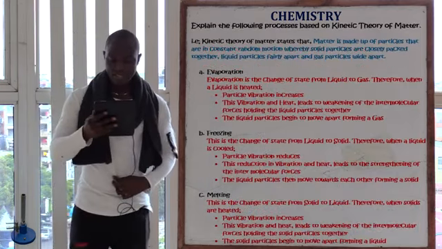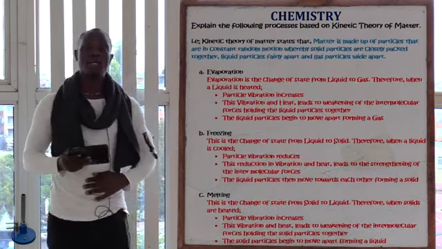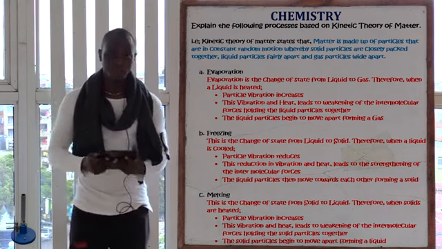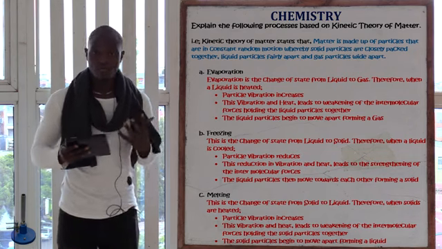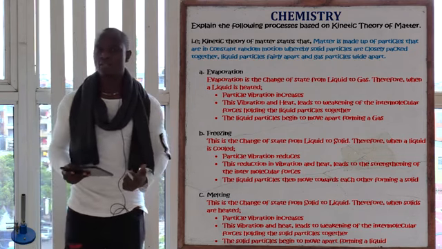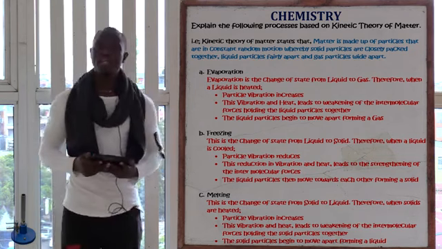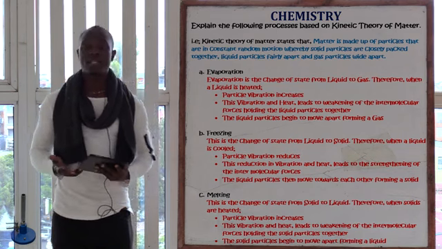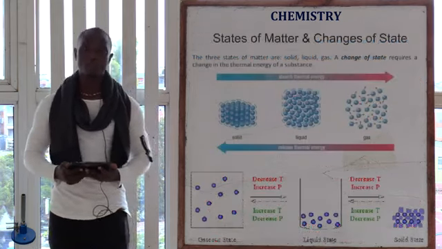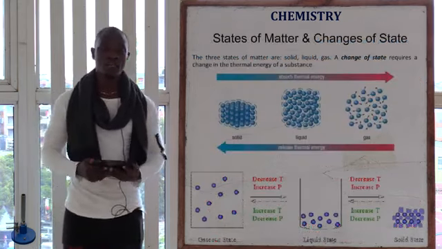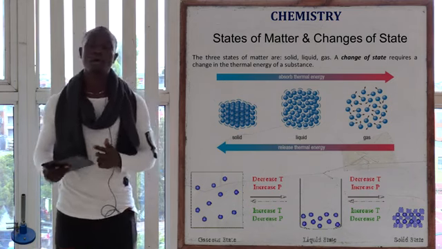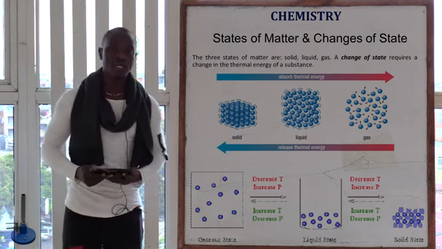The second question is asking, explain the following processes based on kinetic theory of matter. Here the main point is kinetic theory of matter. I've been asked to explain evaporation based on the kinetic theory of matter. First of all, let's remind ourselves, what is kinetic theory of matter? The kinetic theory of matter simply states that matter is made up of tiny particles that are in constant random motion. These particles will move from right to left as the state is changing from solid to liquid or going back from liquid to solid and vice versa.